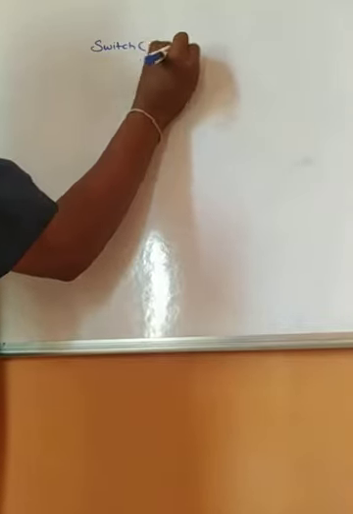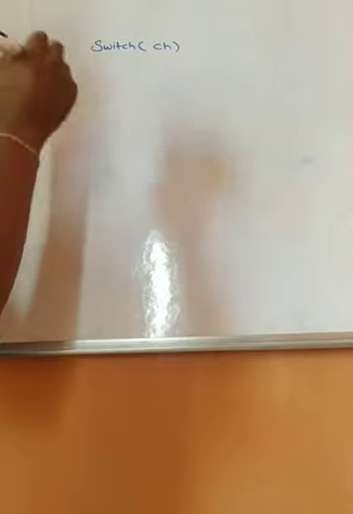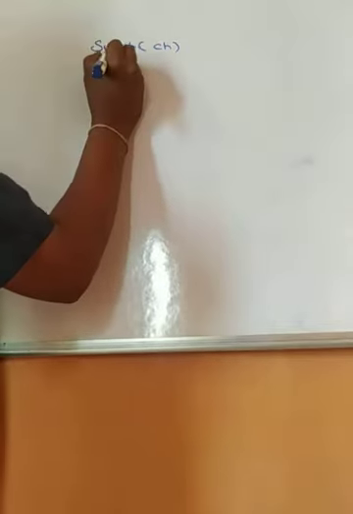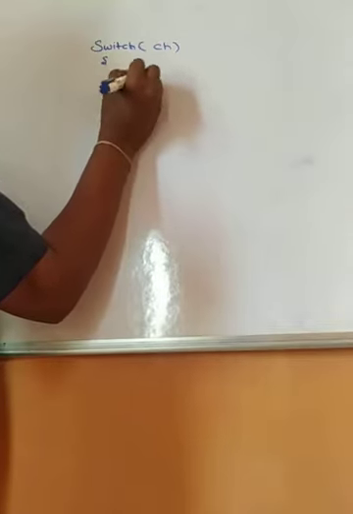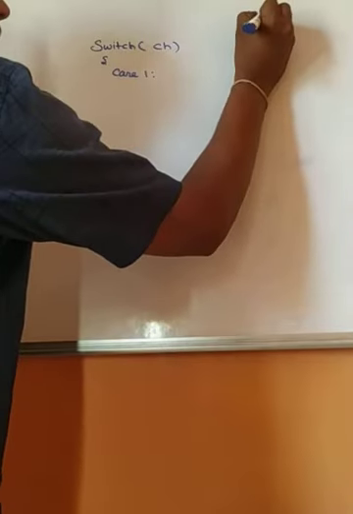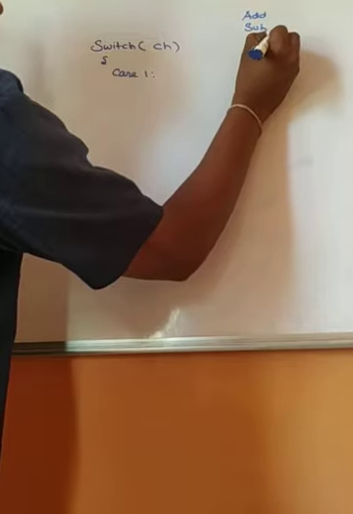For all this we have to get the input from the user. I am just writing only the main thing. Switch CH. CH is a variable which I have declared in the program. So switch CH and then case 1. Suppose I have addition, subtraction and multiplication of two numbers. These are the three programs I am going to use.